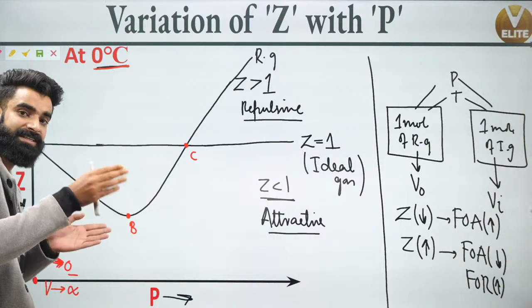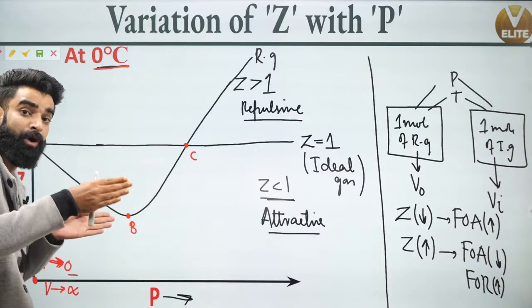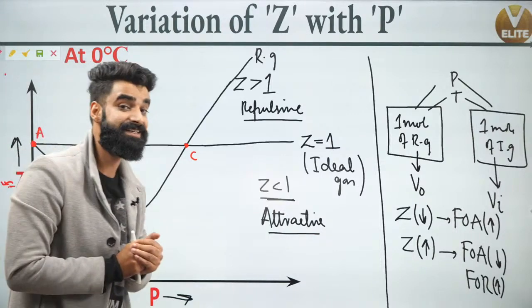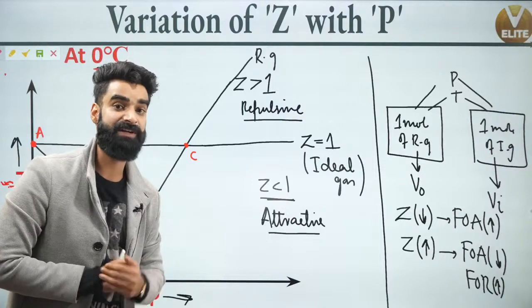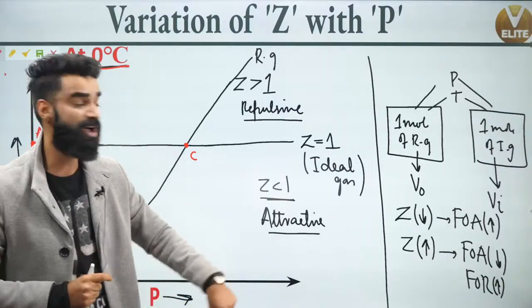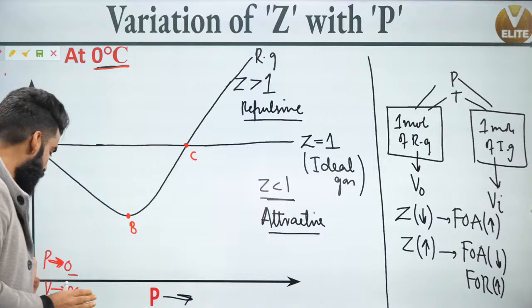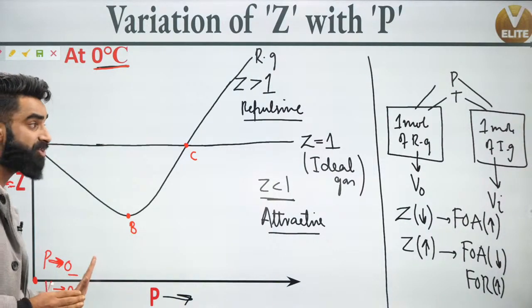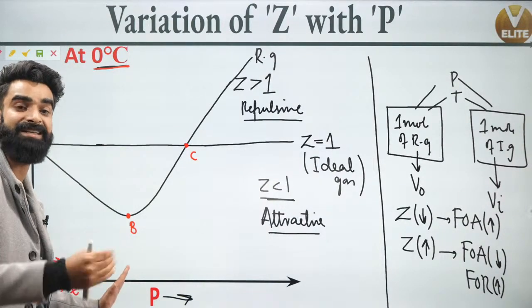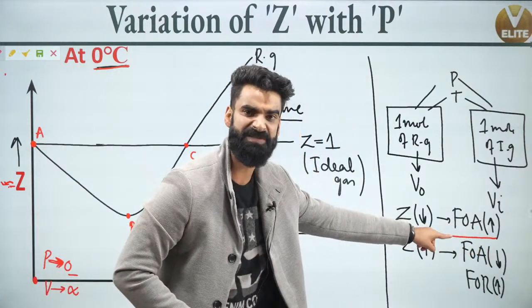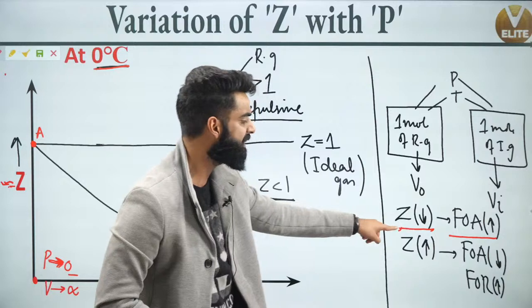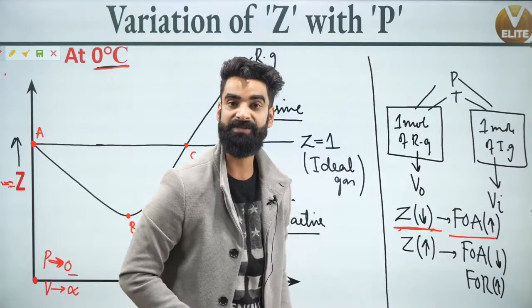If volume decreases, can I say molecules will come closer? If molecules come closer, can I say the distance between them decreases? If the distance between them decreases, can I say the force of attraction between them increases? On increasing the pressure, the force of attraction between the real gas molecules is increasing. And if the force of attraction increases between the real gas molecules, what happens to the value of Z? The value of Z decreases.